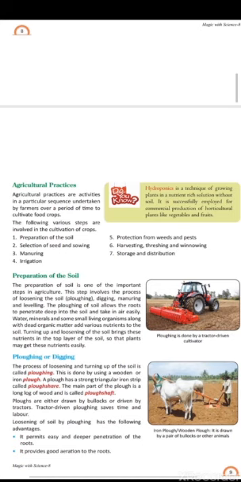Our next topic, preparation of the soil. The preparation of the soil is one of the important steps in agriculture. This step involves the process of loosening the soil, plowing, digging, manuring and leveling. Our farmers use many important steps in agriculture like plowing, digging, manuring, and leveling, so the field is equal to the level.